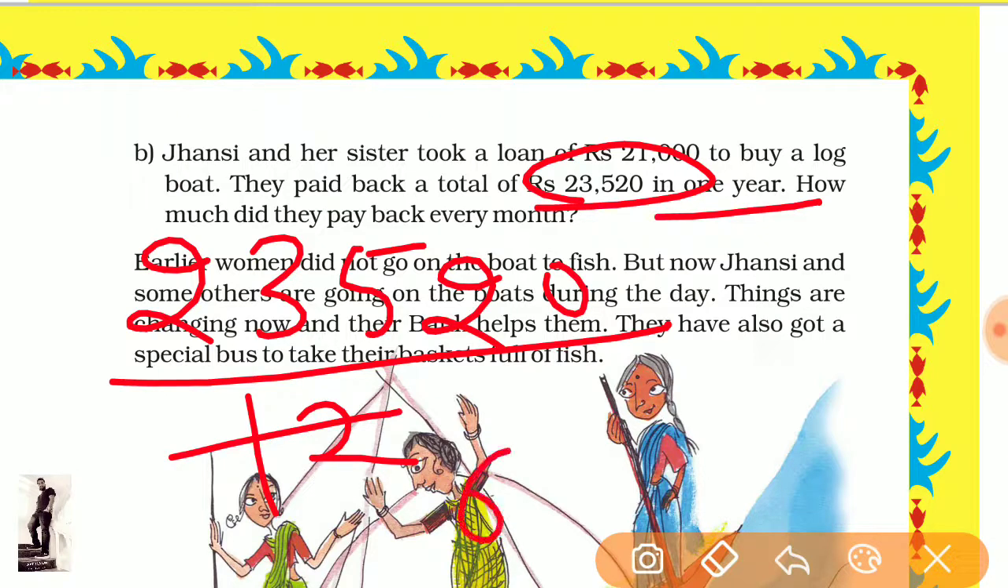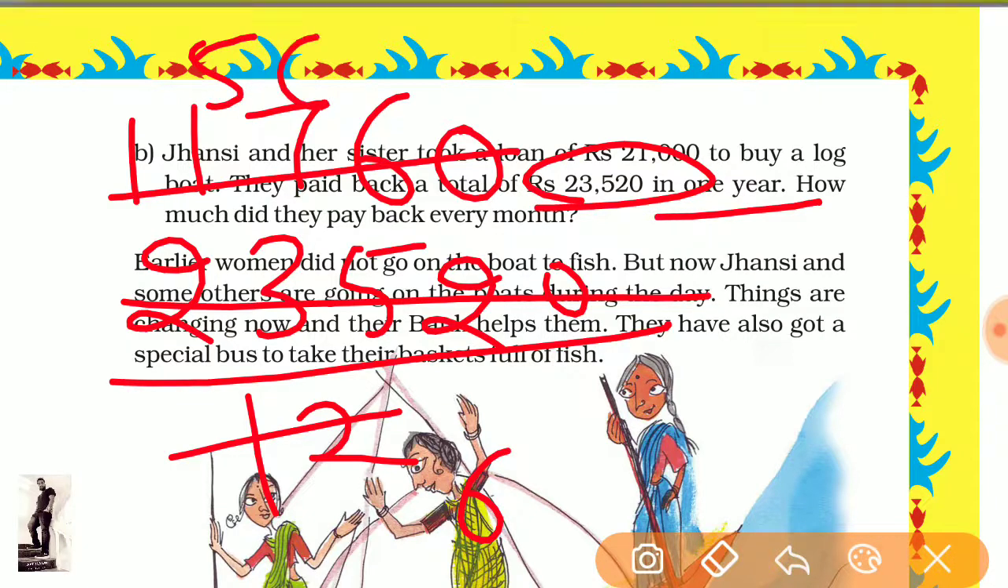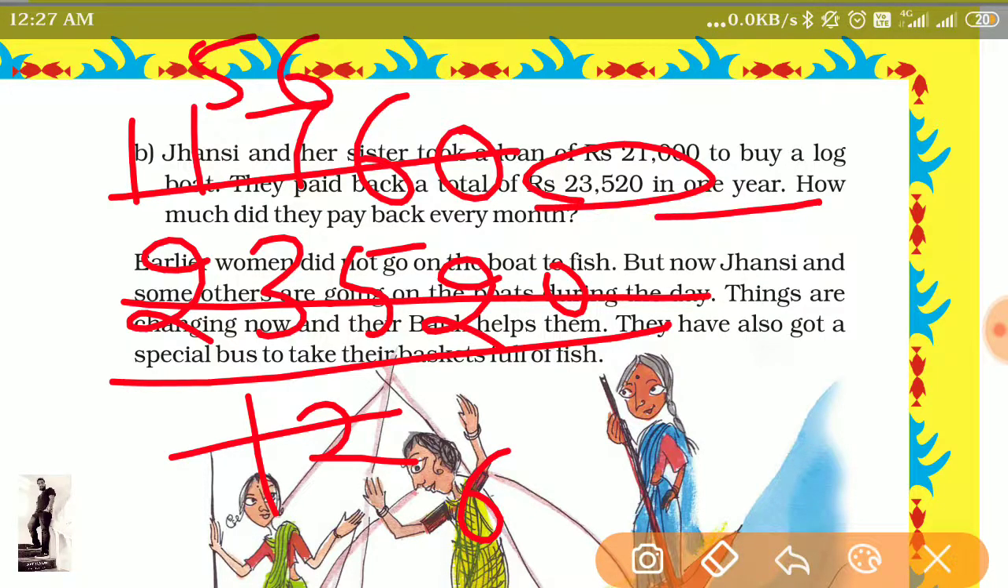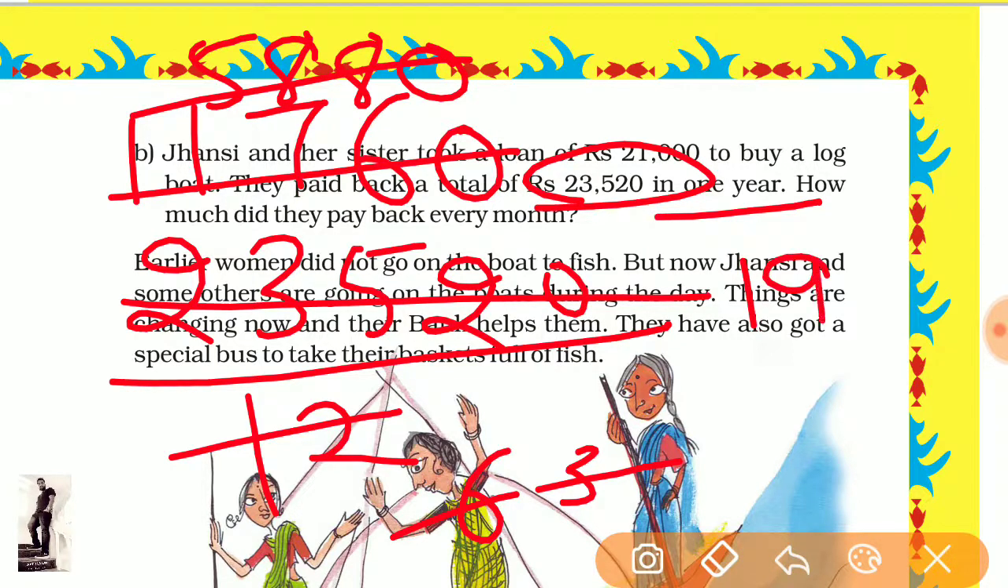Divide it by 2. 2 6s are 12, 2 1s are 2, 2 1s are 2, 2 7s are 14, 2 6s are 12, and 0 remains the same. Now again divide by 2. 2 5s are 10, 2 8s are 16, again 2 8s are 16, and 0 remains the same. Now there is 3. Now divide it by 3. 3 1s are 3, 3 9s are 27, and 3 6s are 18, and 0 remains the same.